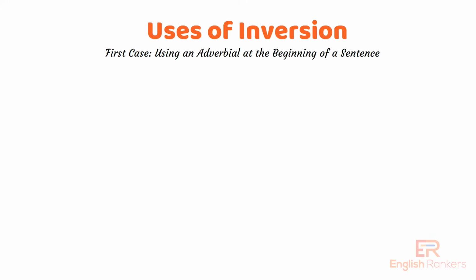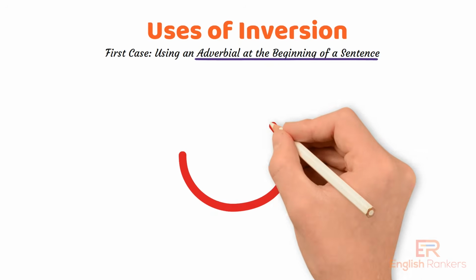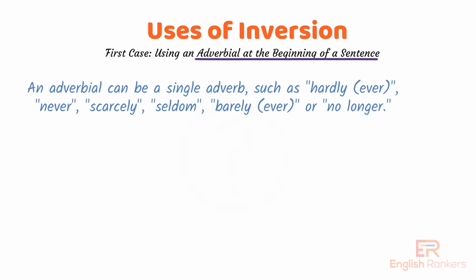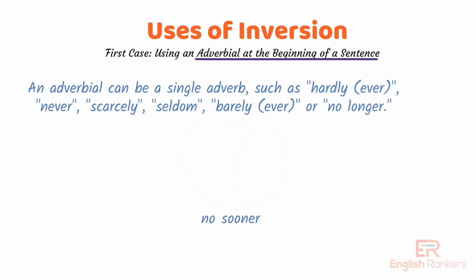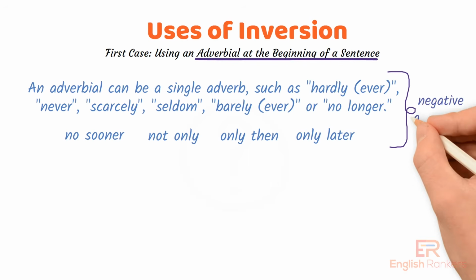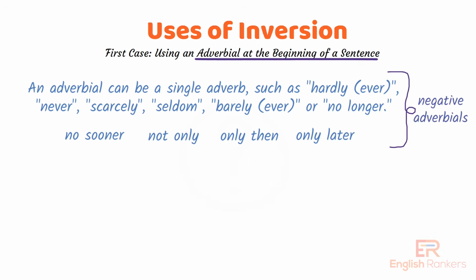First case. Using an adverbial at the beginning of a sentence. What is an adverbial? An adverbial can be a single adverb, such as hardly, ever, never, scarcely, seldom, barely, or no longer. It can also be a phrase made up of words like no sooner, not only, then, only later, etc. These are known as negative adverbials because they often include no, not, or only.